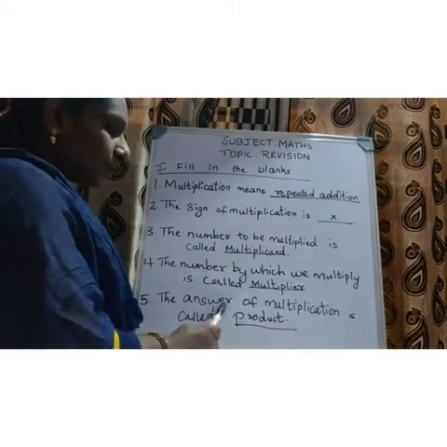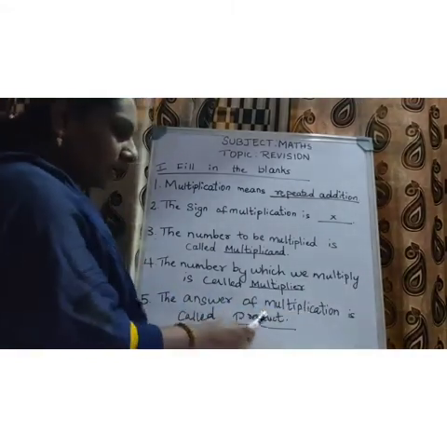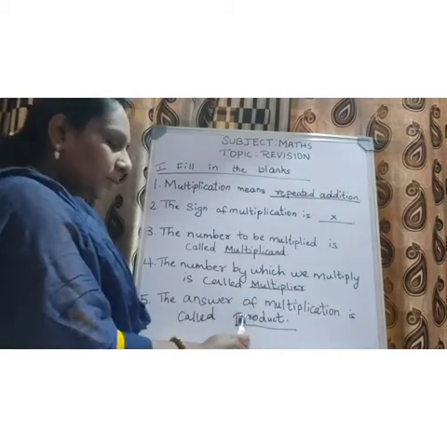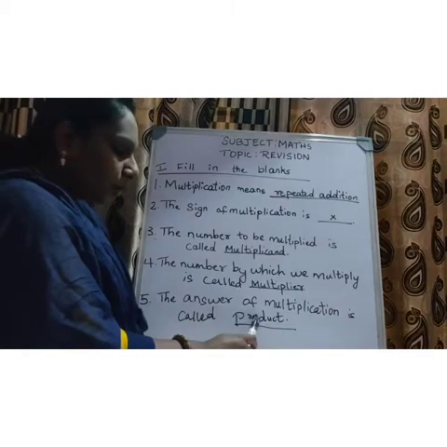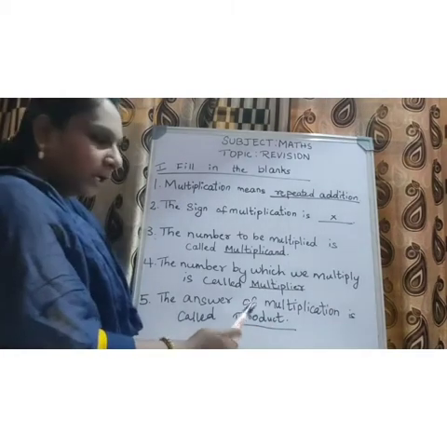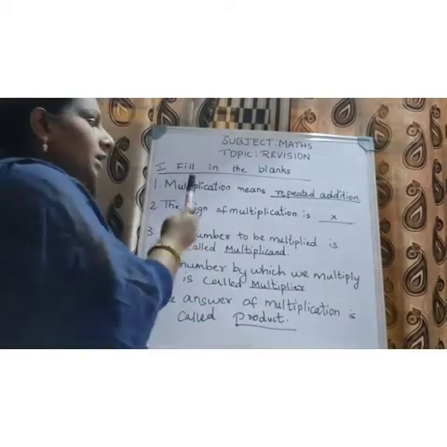The answer of multiplication is called dash. What is the answer of multiplication? Product. Product spelling, P-R-O-D-U-C-T, product.